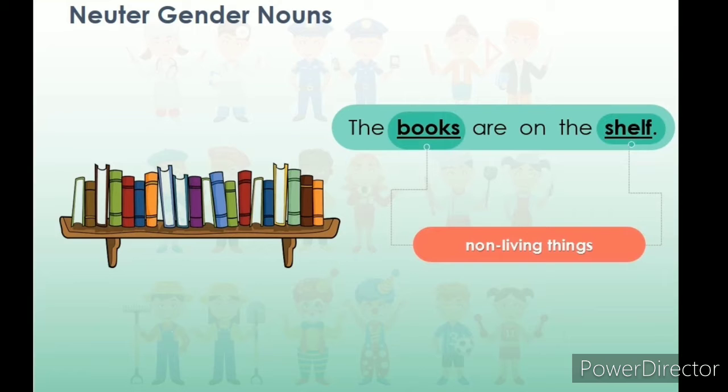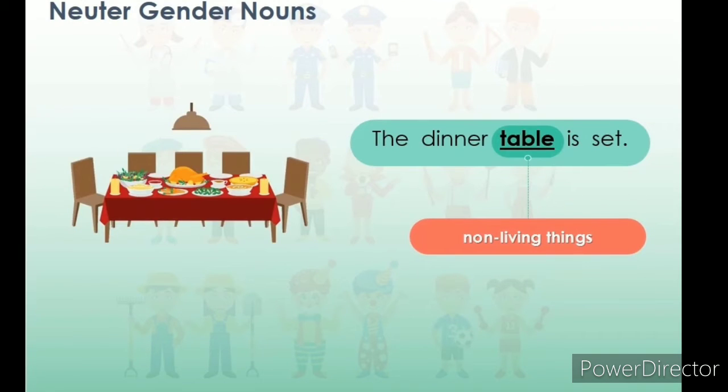The books are on the shelf. Here, books as well as the shelf are neither masculine nor feminine. That's why both of them are neuter gender nouns. Then, the dinner table is set. Here, table is a non-living thing. That's why it is a neuter gender noun.